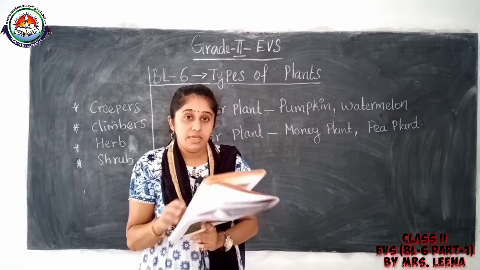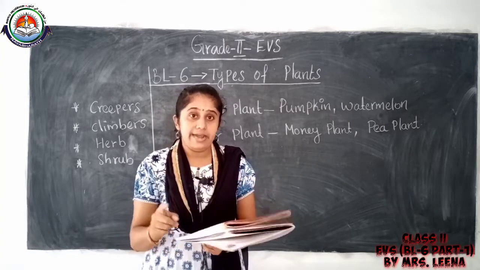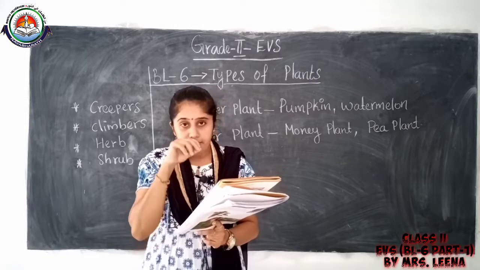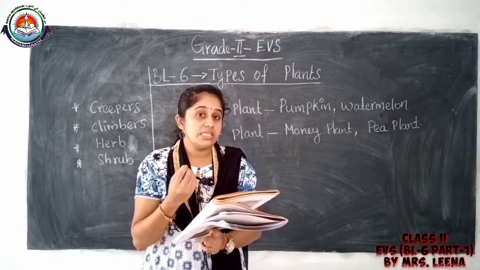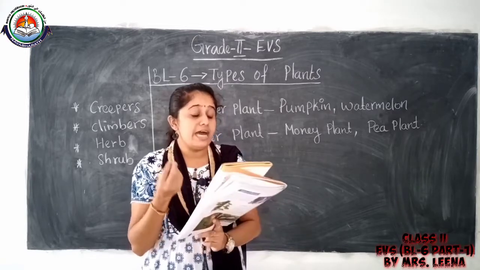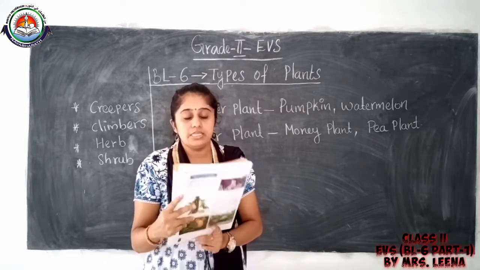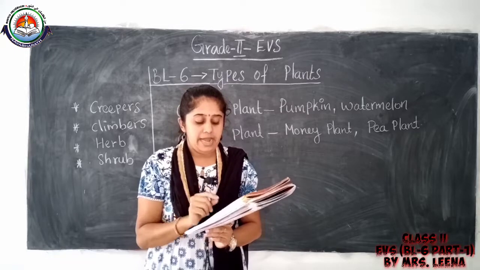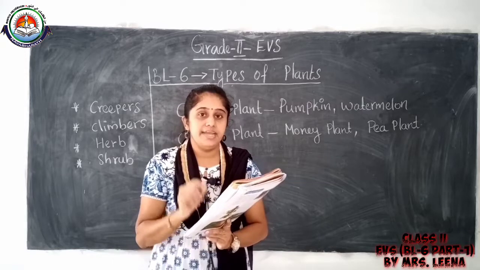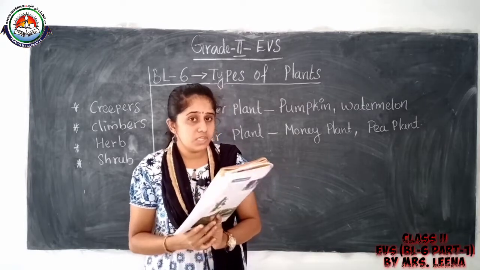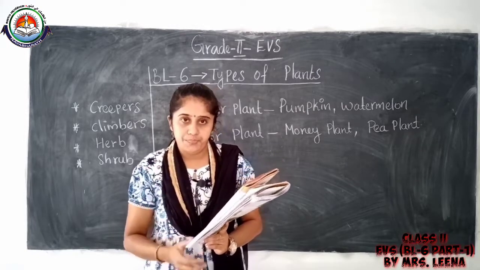Which one? Jasmine plant. Okay, jasmine plant. Yes, so you can write jasmine plant. Why? Because jasmine plant has a weak stem. It needs support to grow. So you can write: jasmine plant needs support to grow. Understood, children? Jasmine plant, then it needs support to grow.